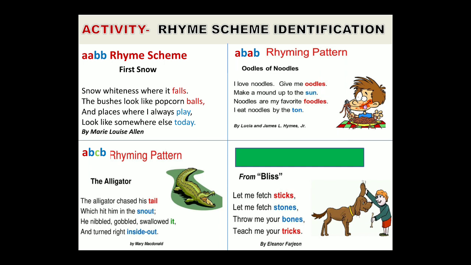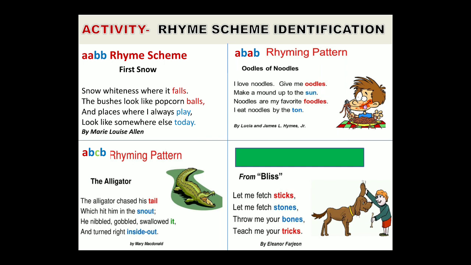Let me fetch sticks, let me fetch stones. Throw me your bones, teach me your tricks. Firstly, as per the rule, we have to find the rhyming words. So the rhyming words here we have are sticks, tricks, stones, bones. So line 1 rhymes with line 4. So the same alphabet will be provided to line 1 and line 4, for example, A. Next, line 2 rhymes with line 3. So we will provide the same alphabet, B.